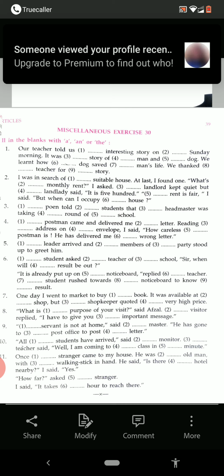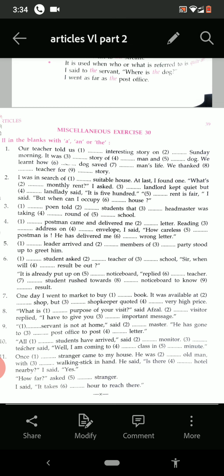See, first of all, our teacher told us an interesting story. It is quite new. On a Sunday morning. It was the story, because we know about the story earlier. It was the story of a man and a dog. They both are new. We learned how the dog saved the man's life. We thanked the teacher for the story. So in this way we can fill a, an, the, and you are very much capable of filling all these. So try, and then we shall do the next.